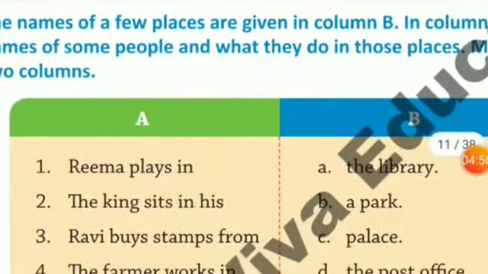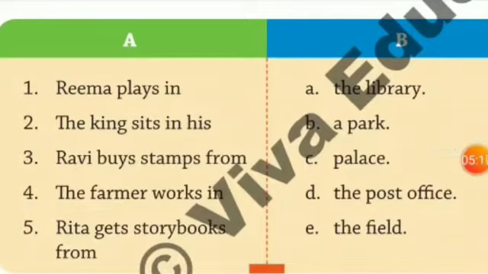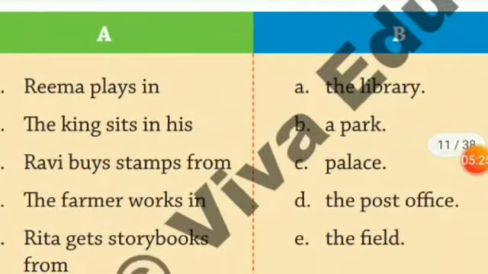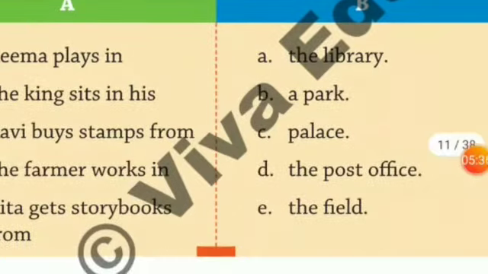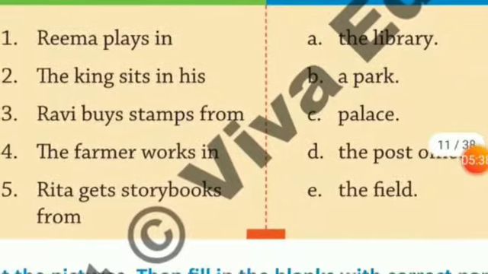So here in column A, Rima plays in, then in column B you are given the words the library, a park, a palace, palace is where the king lives, the post office, and the last is the field, right? So here the first one is Rima plays in a park.